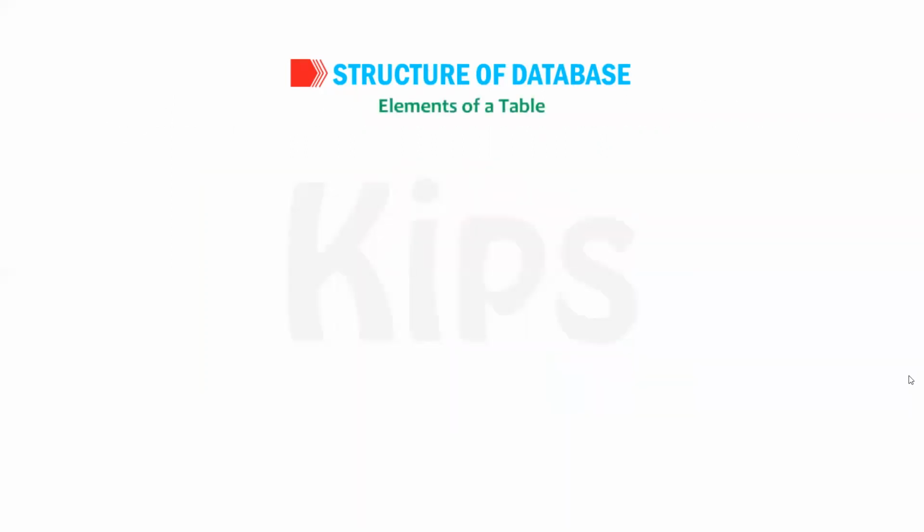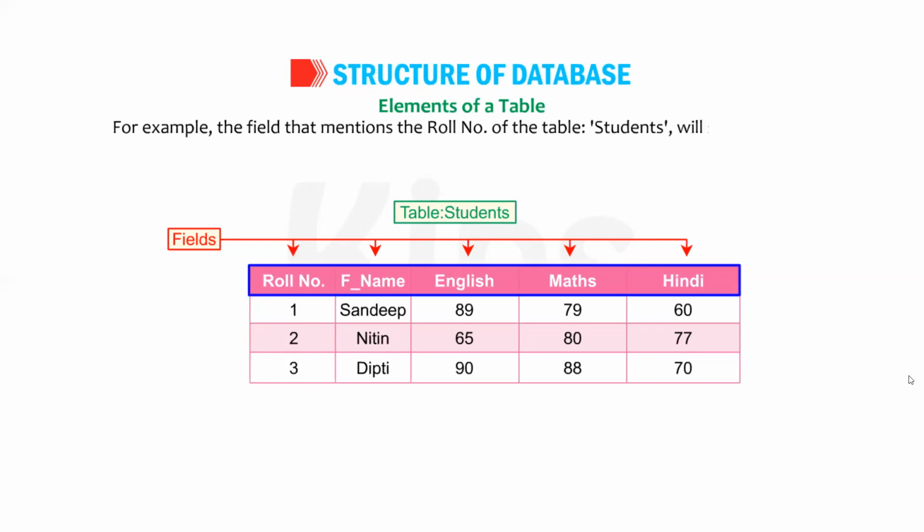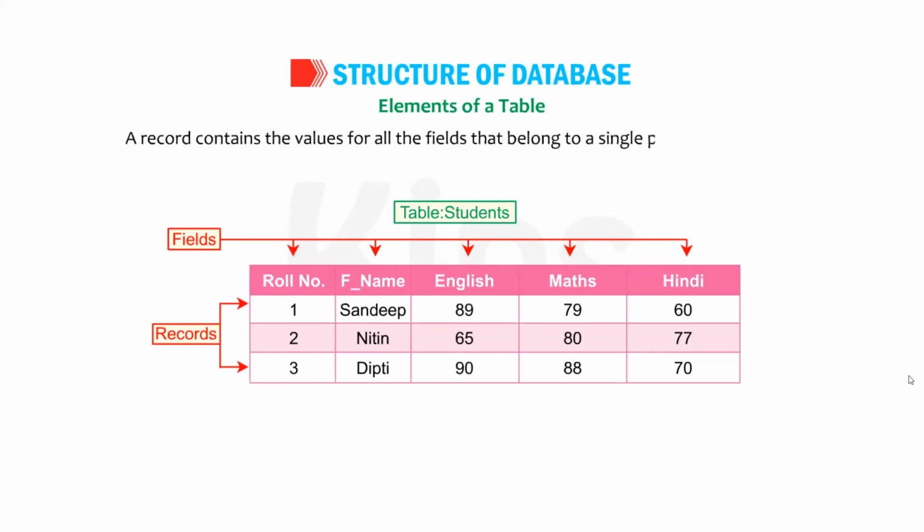Elements of a table. Fields. All the columns in a table are called fields. A field describes a particular attribute of all the records in a table. For example, the field that mentions the roll number of the table, students, will store the roll numbers of all students. Records. The rows in a table are called records. A record contains the values for all the fields that belong to a single person or an entity.